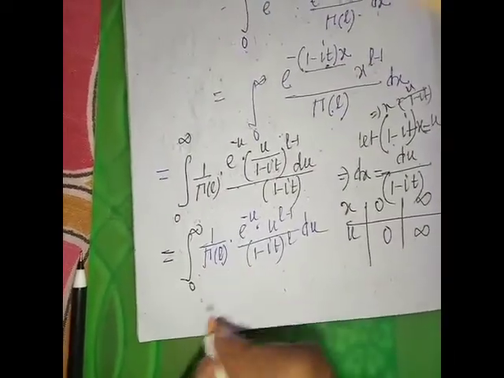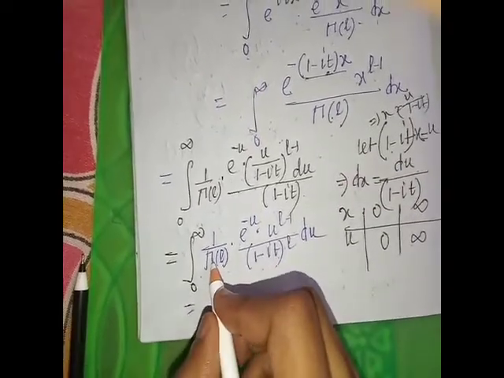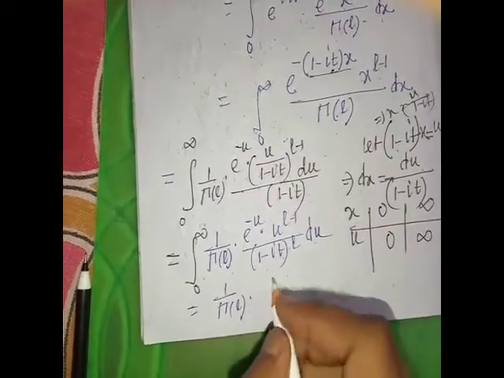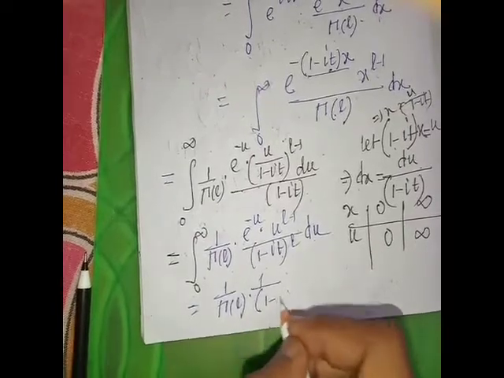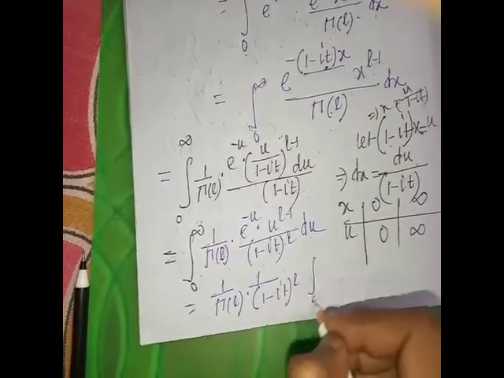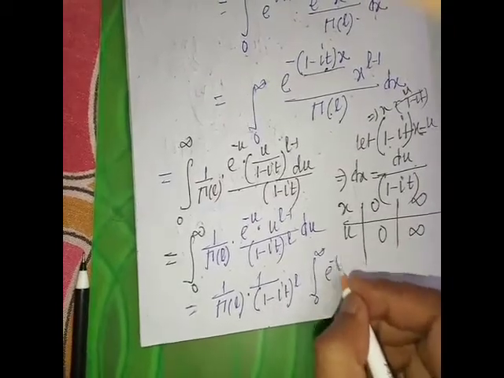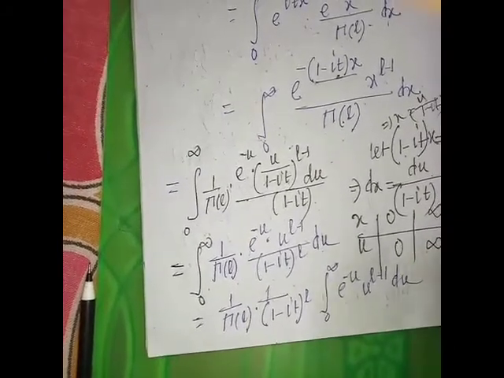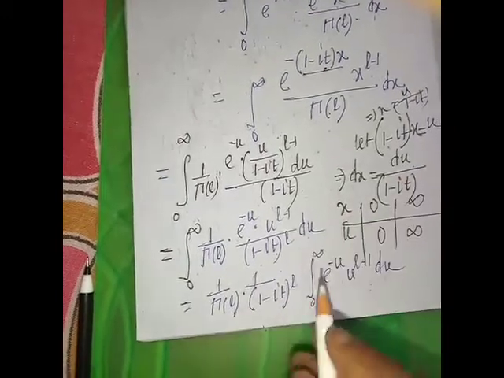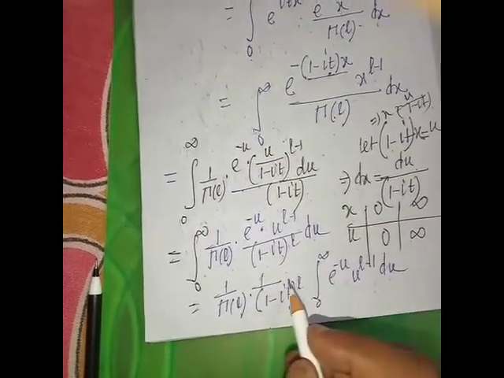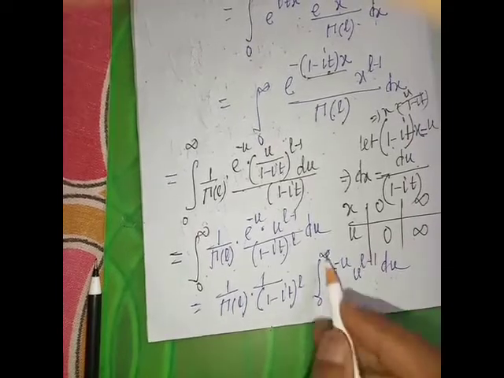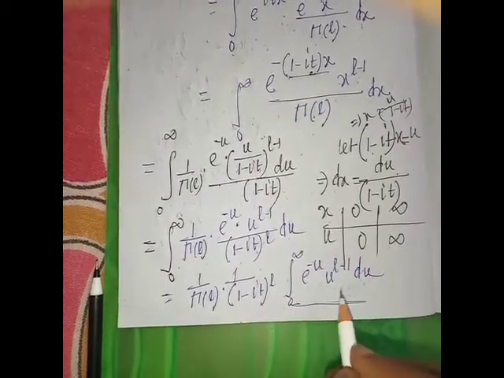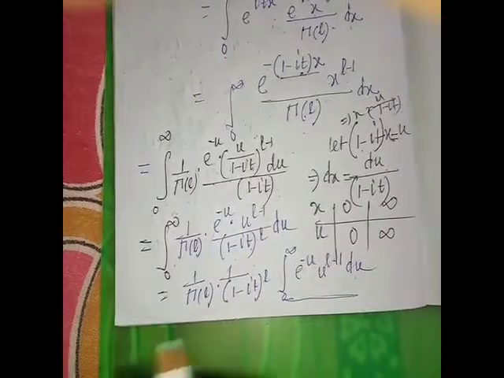Okay, so this term is independent of u. So 1 by gamma L into 1 by 1 minus it whole to the power L, integral 0 to infinity e to the power minus u, u to the power L minus 1 du. And this is the formula of gamma L.